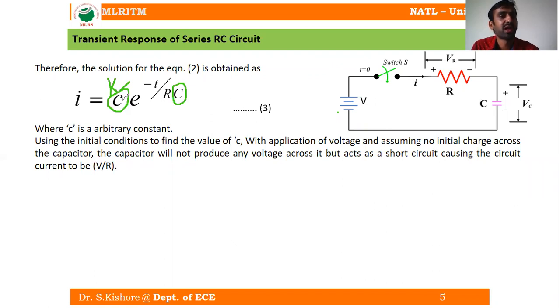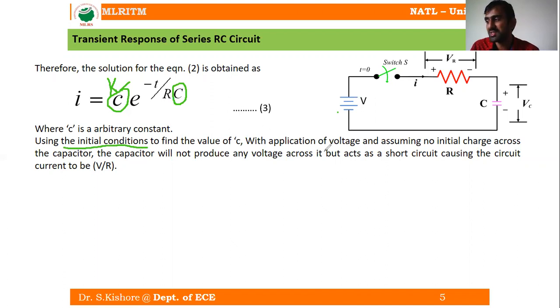How to find this value of c? For this, we have to use the initial conditions. How to apply these initial conditions?